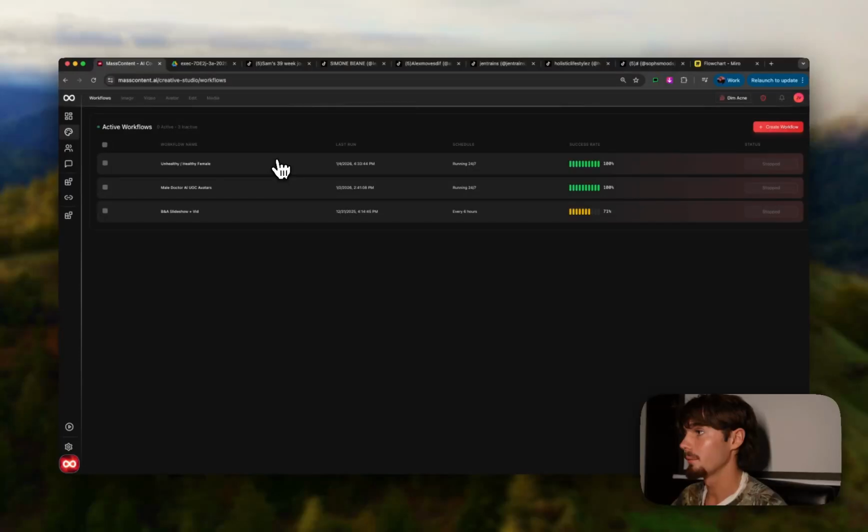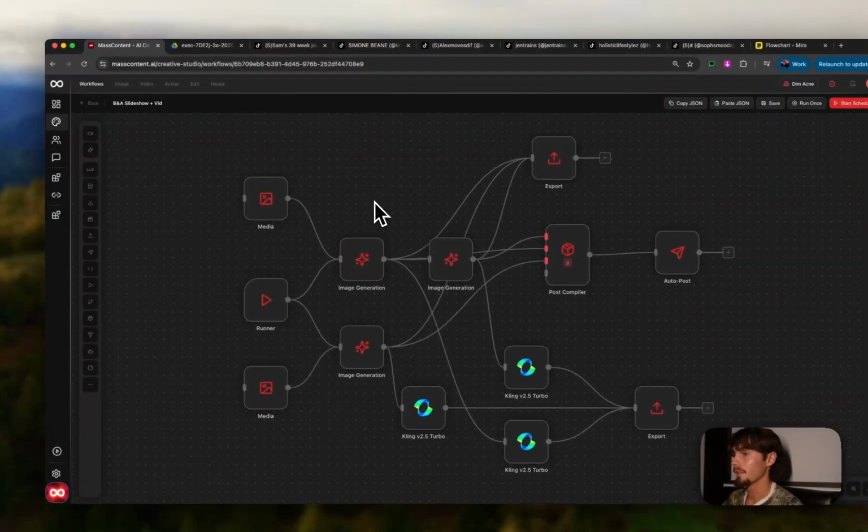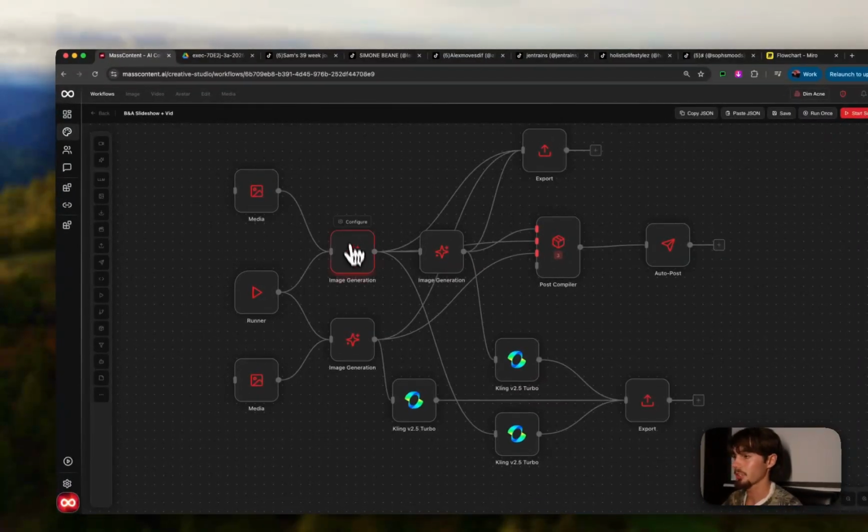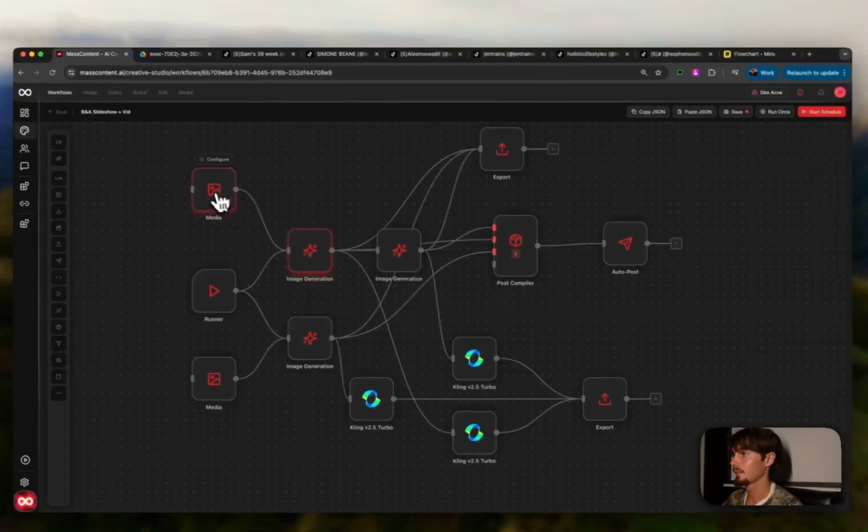So let's pull up this one here. It looks kind of complex, right? But essentially, it's very, very simple. So these are image generation nodes. All you would do is you click here, add an image generation node, and then what this actually looks like, and this is connected to a media node.